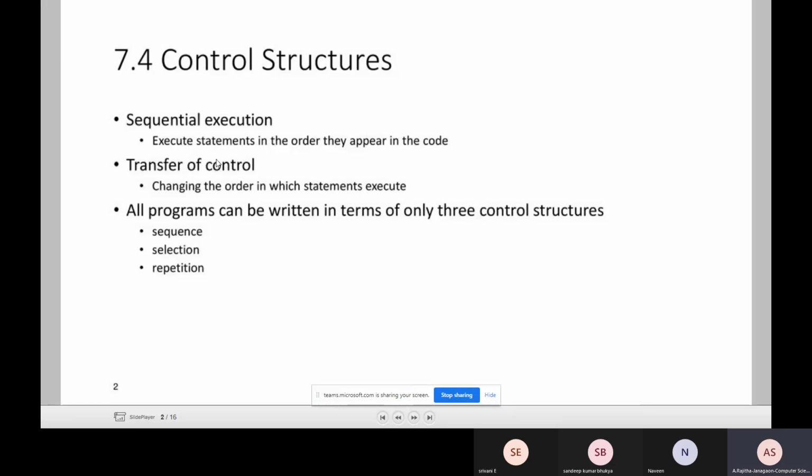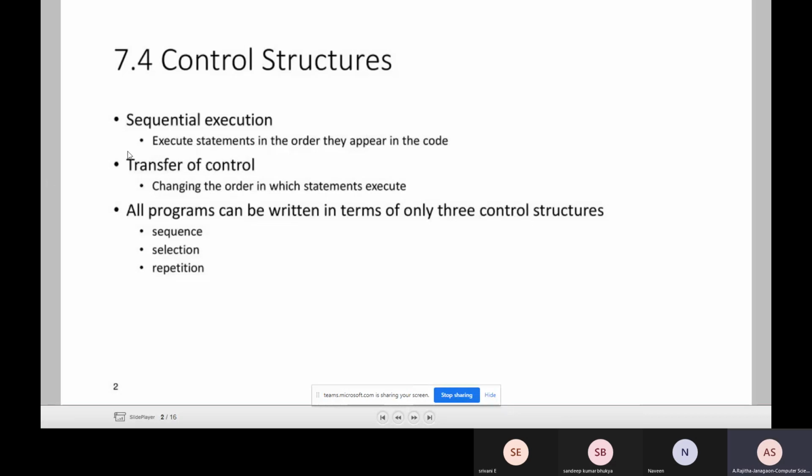In transfer of control, sometimes more than one option is there, and based on our decision only one option is required. In that case, we transfer control. For example, a student can get A grade or B grade or like that. Out of these grades, the student can get only one grade. We can find out based on our decision, meaning based on our marks. There is a change in the order in which the statements execute. So based on these two statements, all programs can be written in terms of only three control structures.